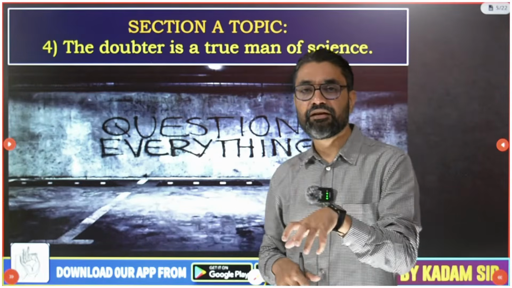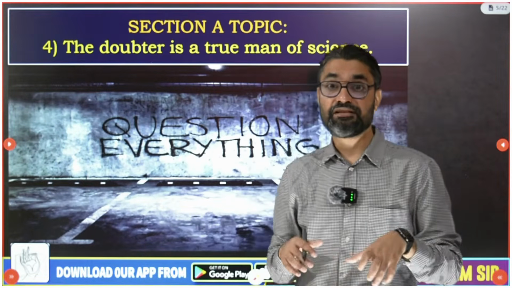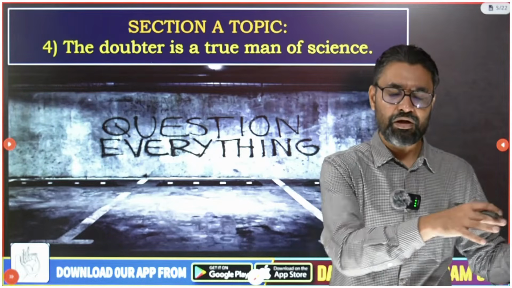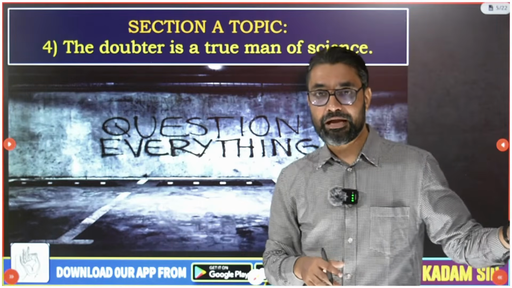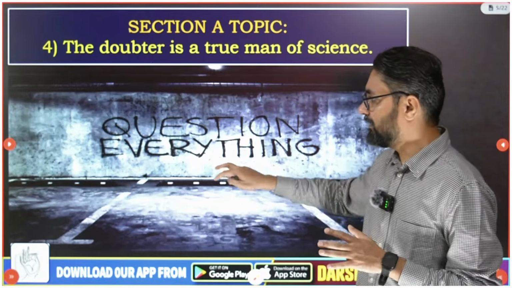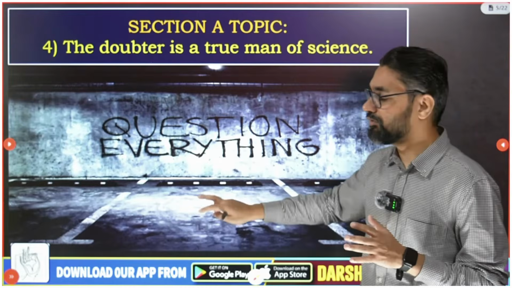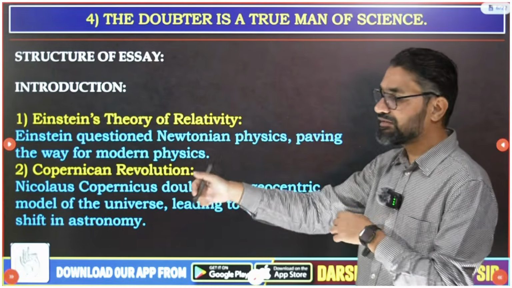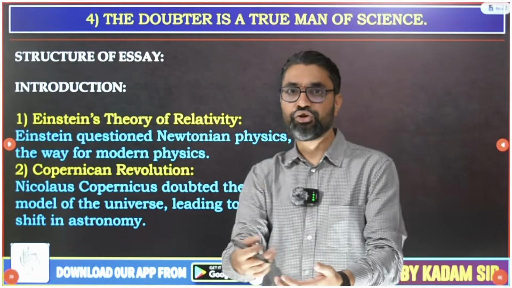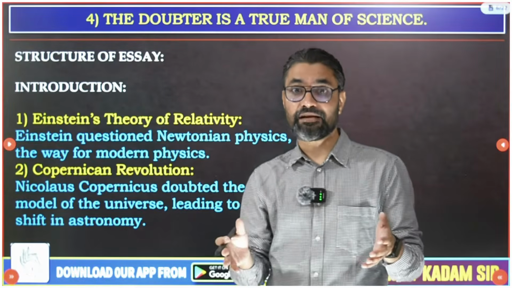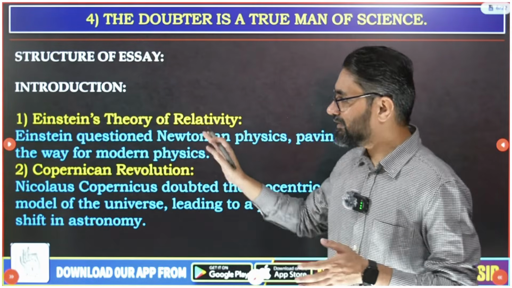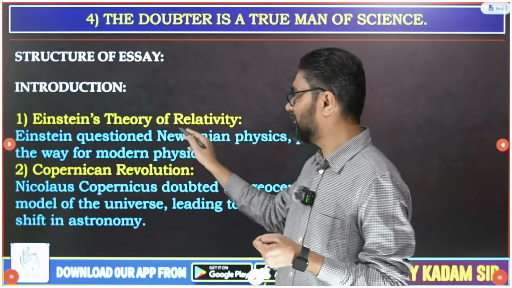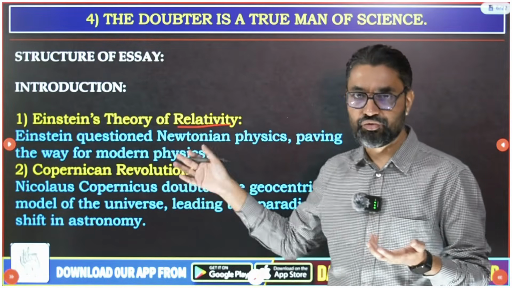An in-depth discussion of this rationality and the significance of these rational thoughts I will have with you in my app classes. But basically, that is what this essay was about. So guys, how will I introduce this essay? In the introduction you should establish your essay, and I will establish it with any one example. I have given 2-3 examples here.